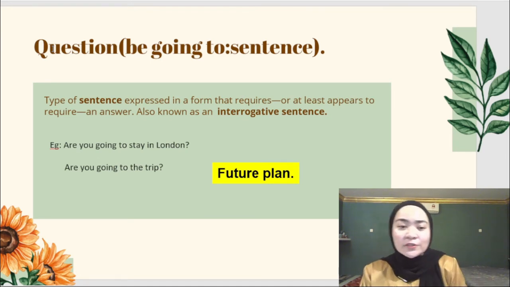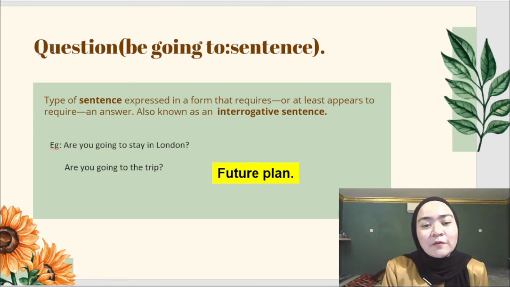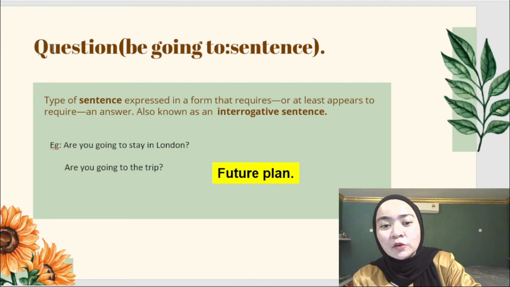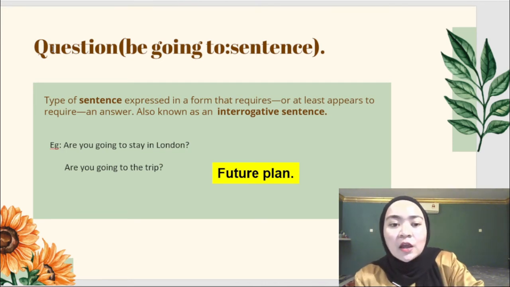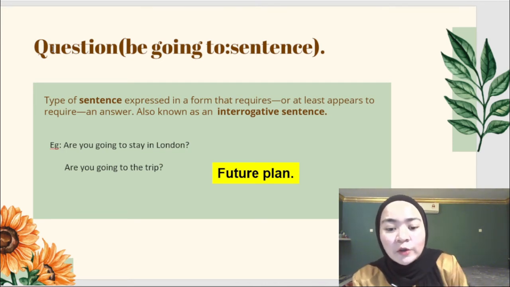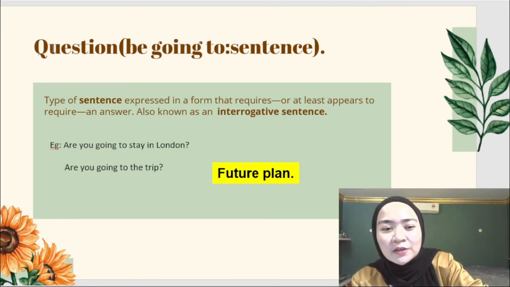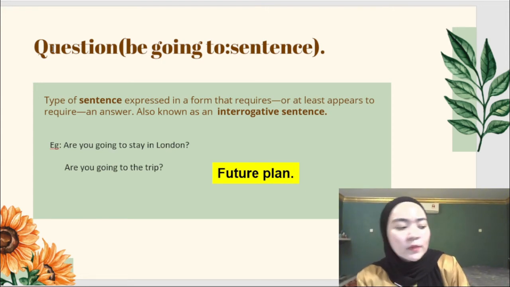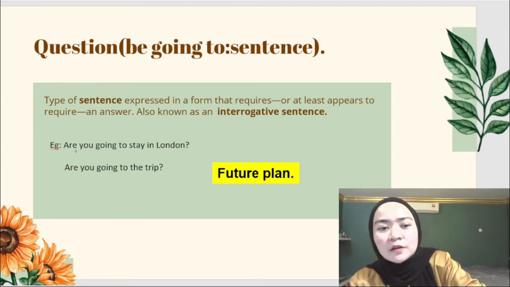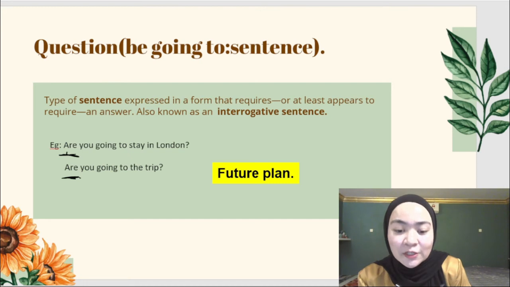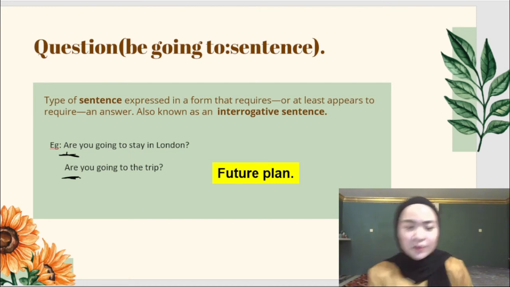Simply a question. The example for a question sentence is, are you going to stay in London? The next one, are you going to the trip? As you can see here, the verb be, are, is in front of the sentence.